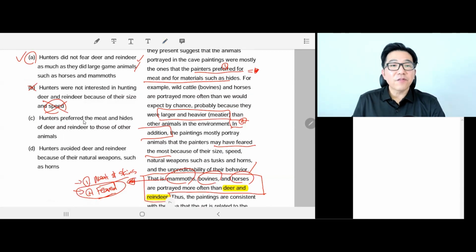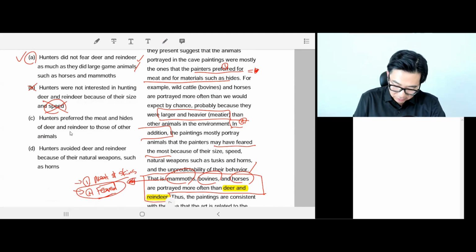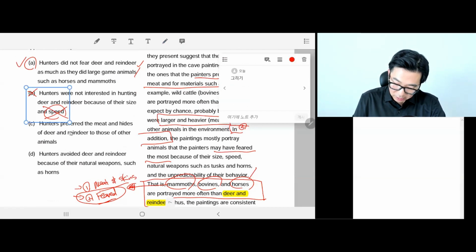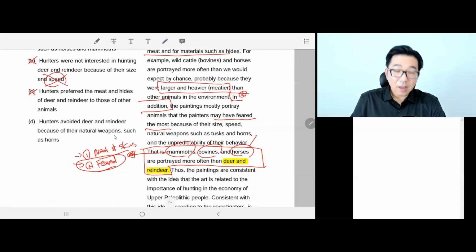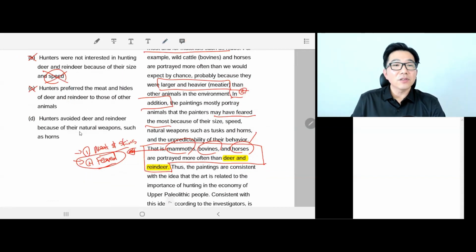C, hunters preferred the meat and hides of deer and reindeer to those of other animals. Exactly opposite. They wanted the meat and hides of large animals more than deer and reindeer. They did not want deer and reindeer's meat more than the large animals. No, that's not true. D, hunters avoided deer and reindeer because of their natural weapons.